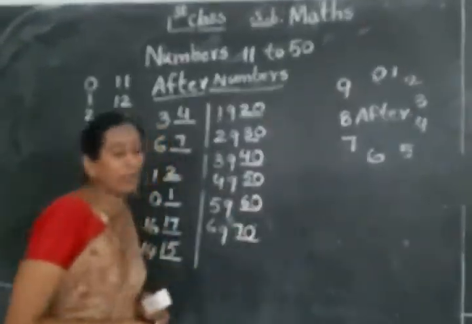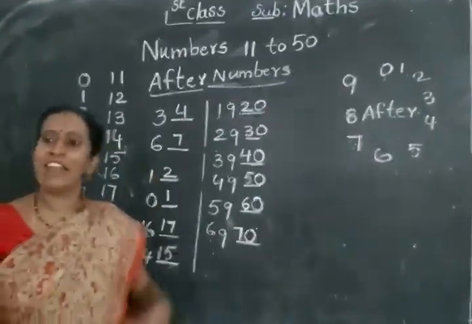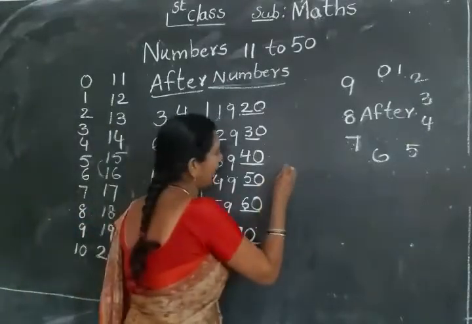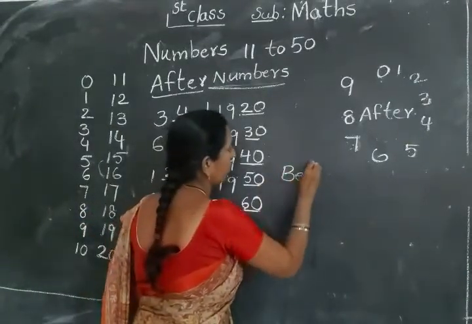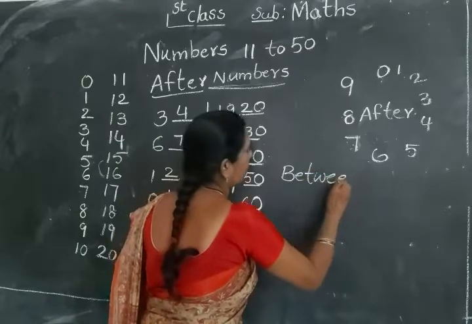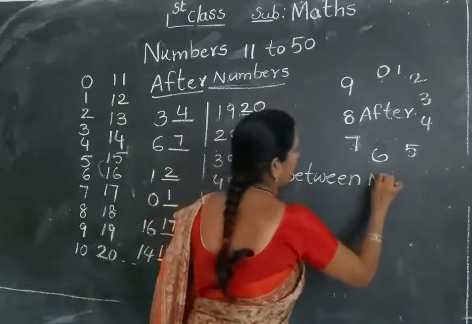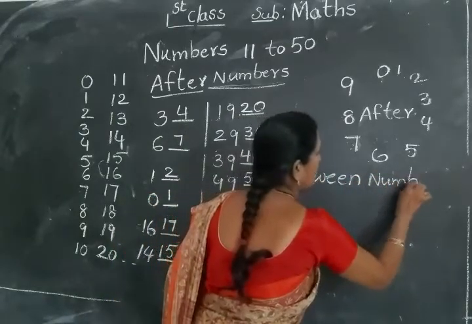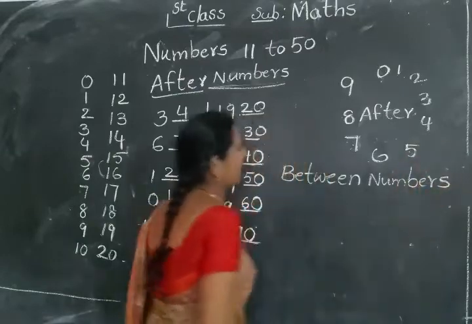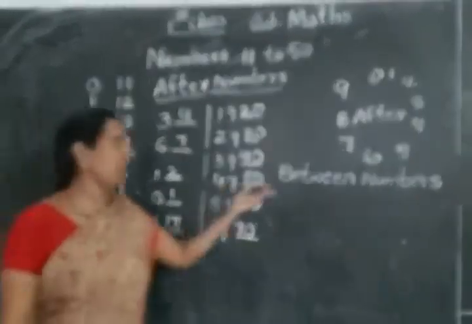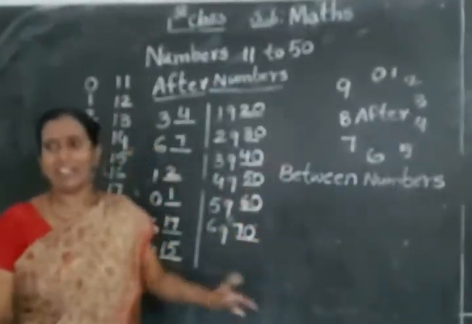Next one, between. Between number is nothing but the number in the middle. See the between numbers. Between numbers means the number in between, the next number after the first.